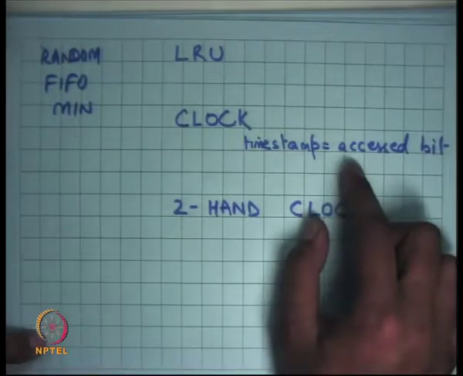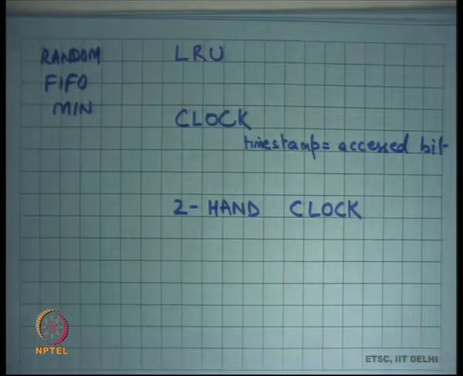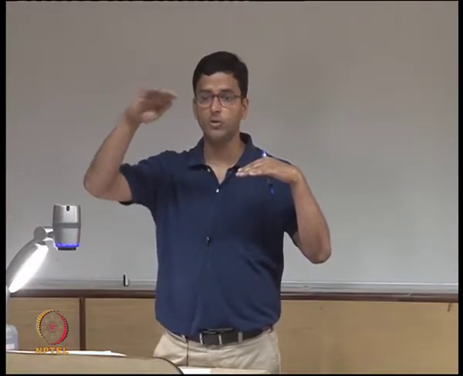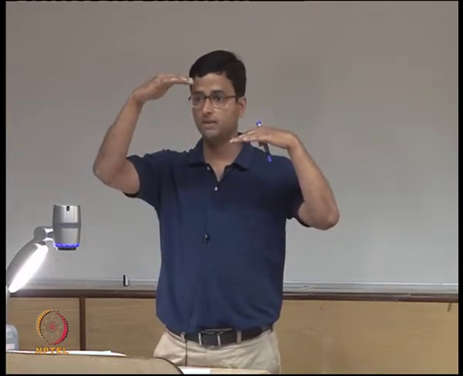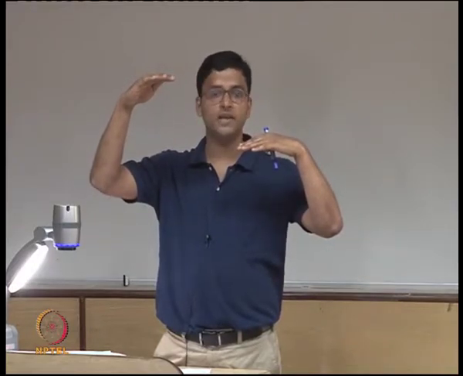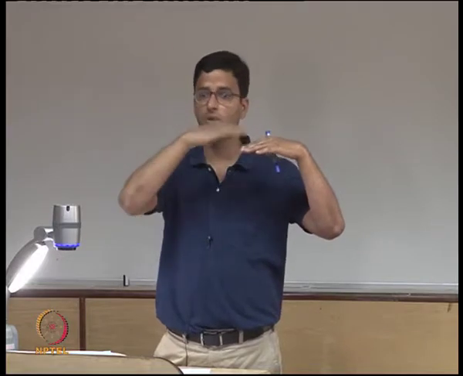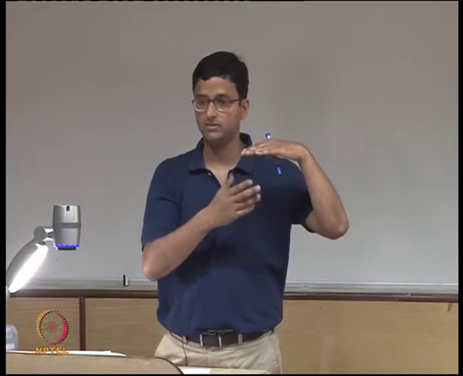So that's a 1-bit approximation to LRU, and we basically use FIFO, except that we use this 1 bit to distinguish between pages that were accessed recently and those that were not. Pages that were accessed recently are not replaced; they are instead moved to the other list for the first time. So you examine pages in FIFO order, and if you see a page that has been accessed recently, you clear its access bit, indicating that it has been moved to the lower level. But if you see a page in the lower level in FIFO order, then you evict it the first time you see it.